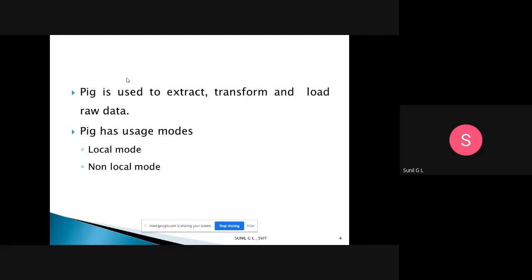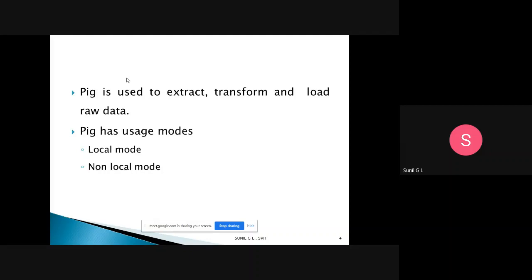And whenever we want to transfer the data from one form to another form, at that time using Pig Latin we can write a number of functions. The transformation may be aggregation, a summation, or a join of different data sets, and Pig is used to extract, load, or transfer from the raw data. And Pig has two usage modes, that is local mode and within the clusters.